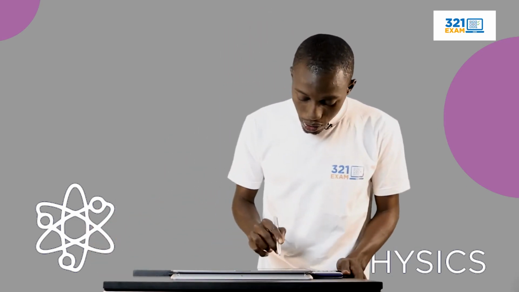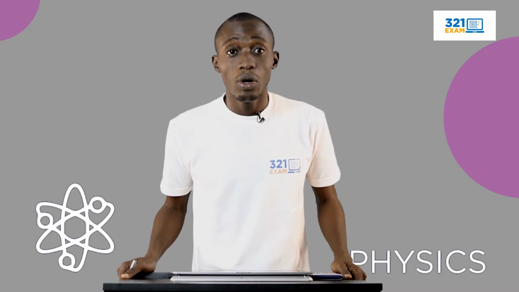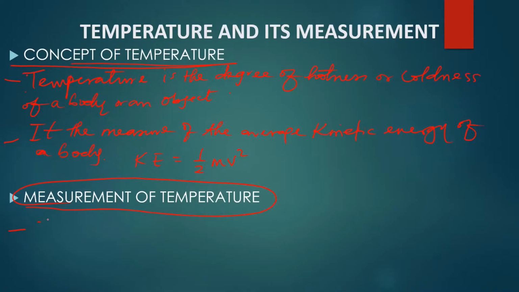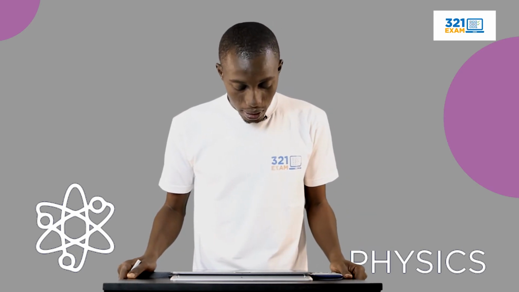Then the next thing we want to talk about is the measurement of temperature. How do we measure temperature? Temperature can be measured using the instrument called the thermometer. So this is the instrument used for measuring temperature, right? And we have different types of thermometer, which we shall be considering in the next slide. We have the liquid in glass thermometer, the resistance thermometer, the gas thermometers, and so on. Each of these thermometers has the liquid they operate with, and this is called the thermometric liquid, right? We'll talk about that in the next slide.